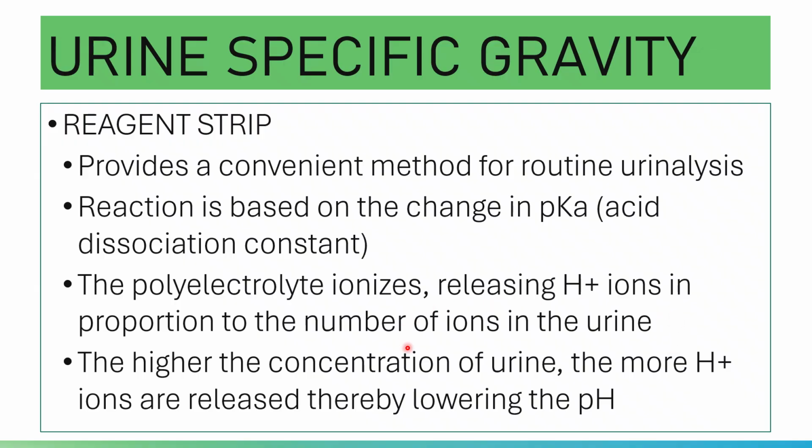The higher the concentration of urine, the higher the ions present, the more hydrogen ions are released, thereby lowering the pH of the reagent pad, not the urine sample itself.